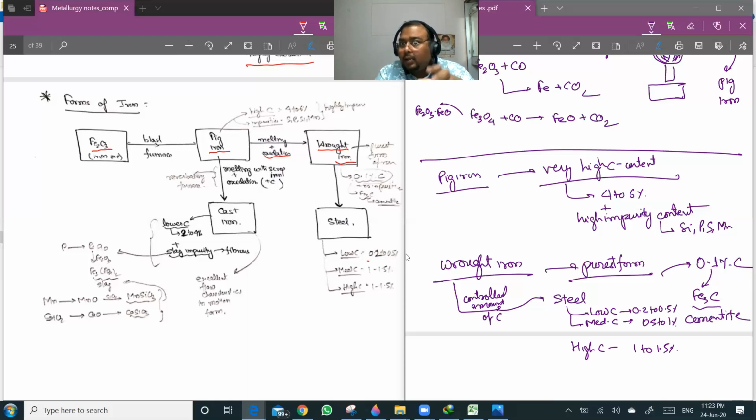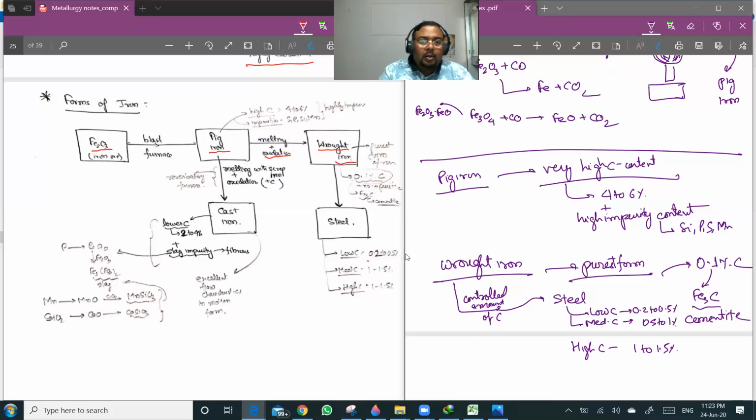As you increase the carbon content, the hardness will increase, but the toughness will decrease. So high carbon steels are used when you need hard surfaces on steel, and if you want a more ductile version of steel, you use low carbon steel. Steel is an alloy of iron and carbon, and we can add other metals like manganese and chromium to get different properties. Like stainless steel will be having chromium and nickel.